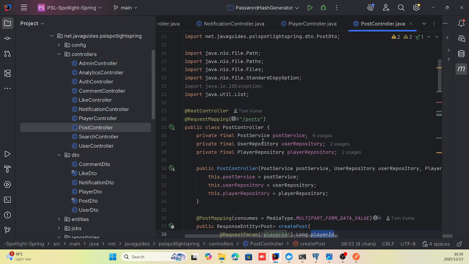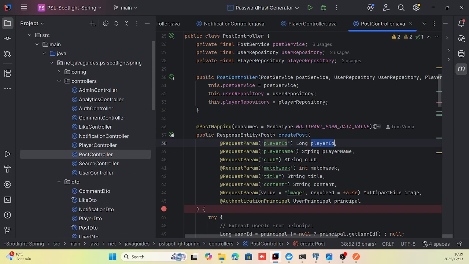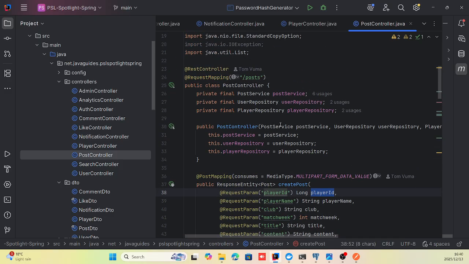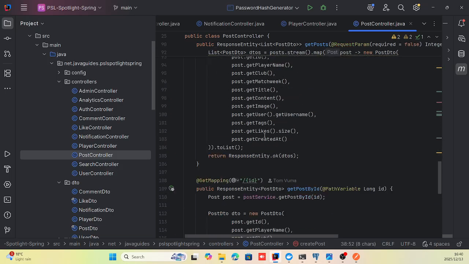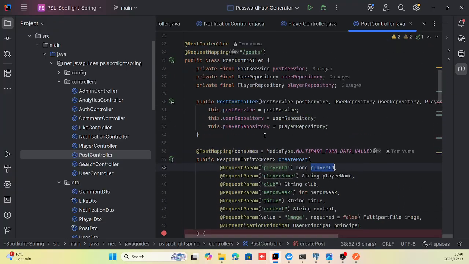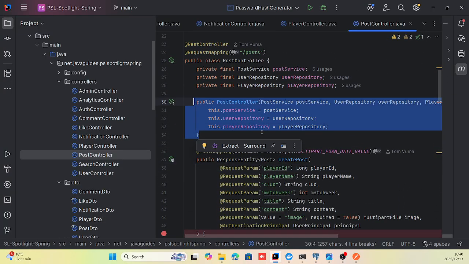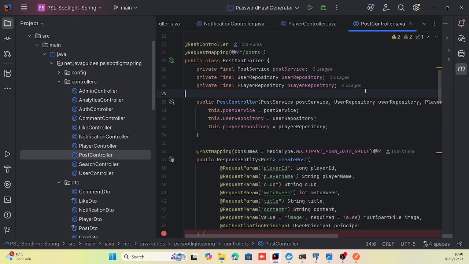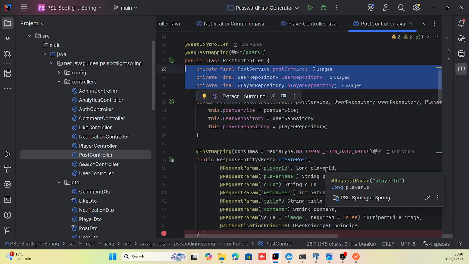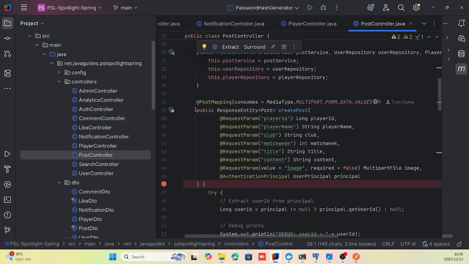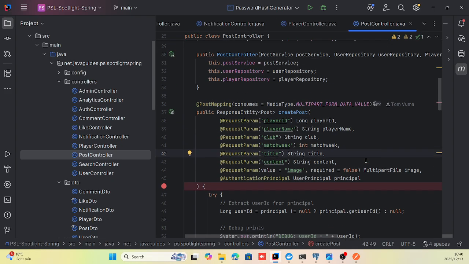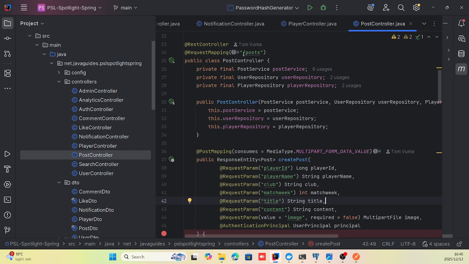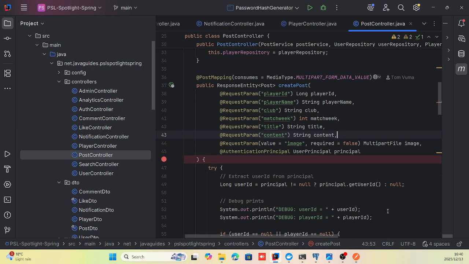Then coming to the post controller, it helps with creating a post, getting a post by ID, deleting a post, and all of that. I have my post controller constructor, which is initialized by these objects that I create here. This create post function runs when we send a post request to /posts in order to create a post.